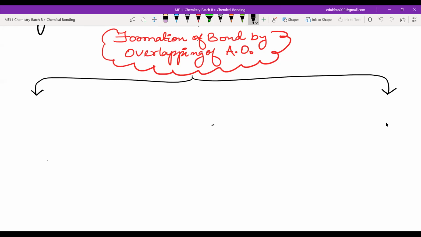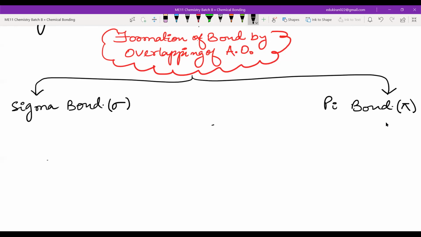How many types of bond will be formed? Two types of bond will be formed. One is known as sigma bond. The other is known as pi bond. Pi has this sign, and sigma has this sign. This is sigma bond, and this is pi bond. Now we will look at some examples.